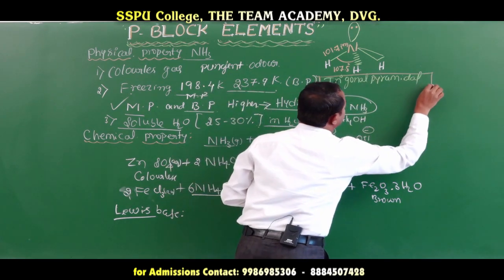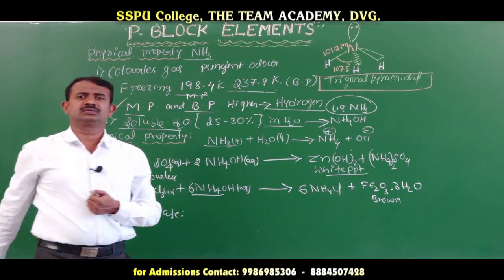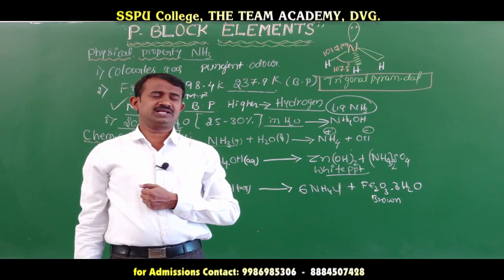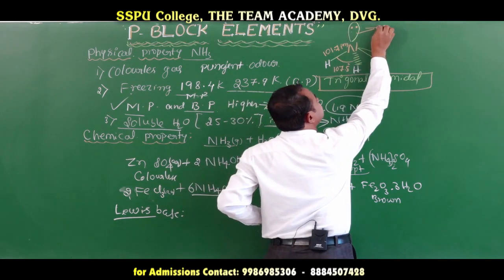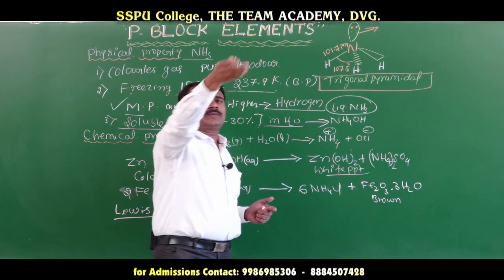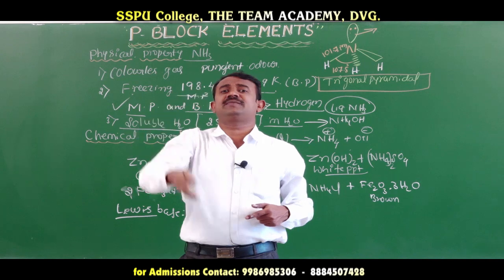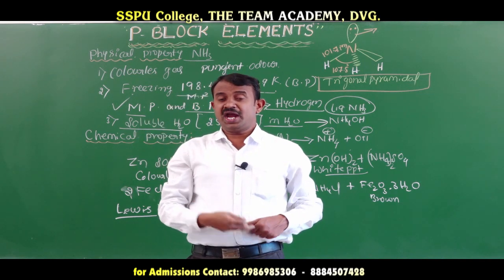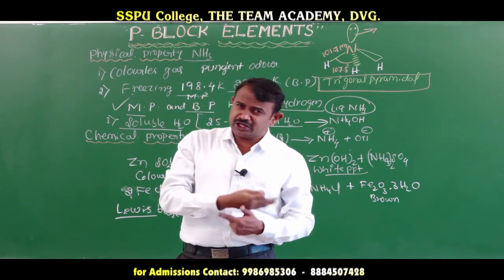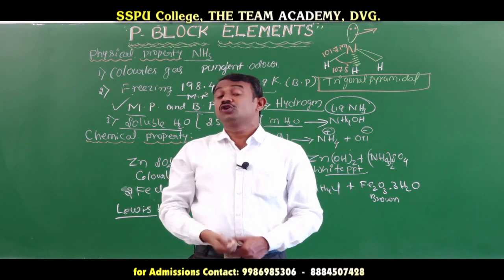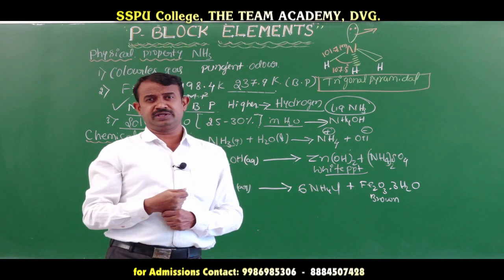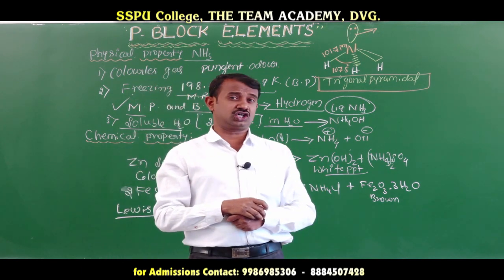The geometry of ammonia is trigonal pyramidal, and it contains a lone pair of electrons. It donates a pair of electrons to the central metal atom. When ammonia donates a pair of electrons to the central metal atom, it acts as a Lewis base to form a complex compound. You can observe it is a coordination compound.